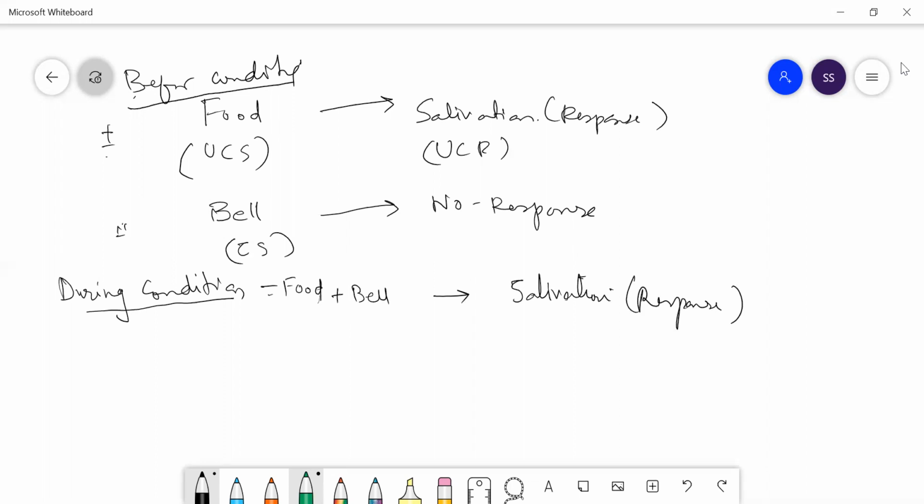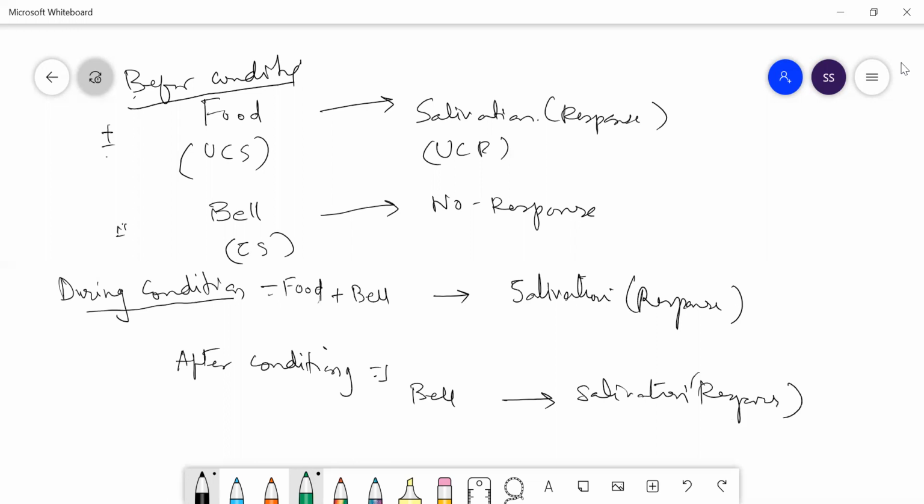Got it? So next time, after conditioning, what will you do? You will give only the bell. You see salivation because the dog is now associated. Before, you put UCS plus CS and you get the UCR, the unconditional response.